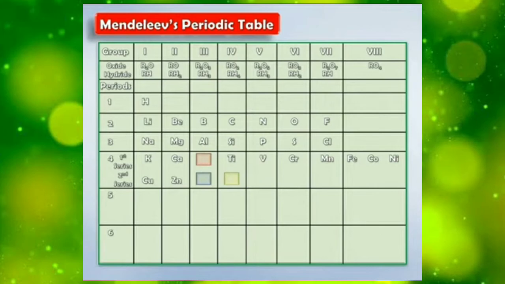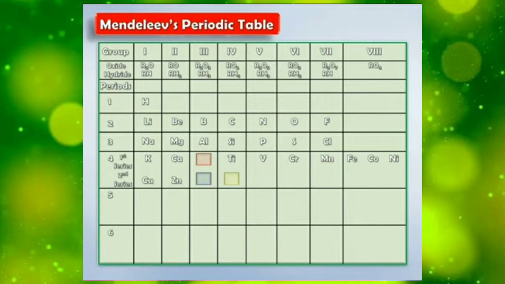In the fourth period, the second series, again we have Cu, Zn, and then again we have two empty boxes. That means there was space left for the elements which would be discovered later on. So Mendeleev left that space for the elements. Understood?